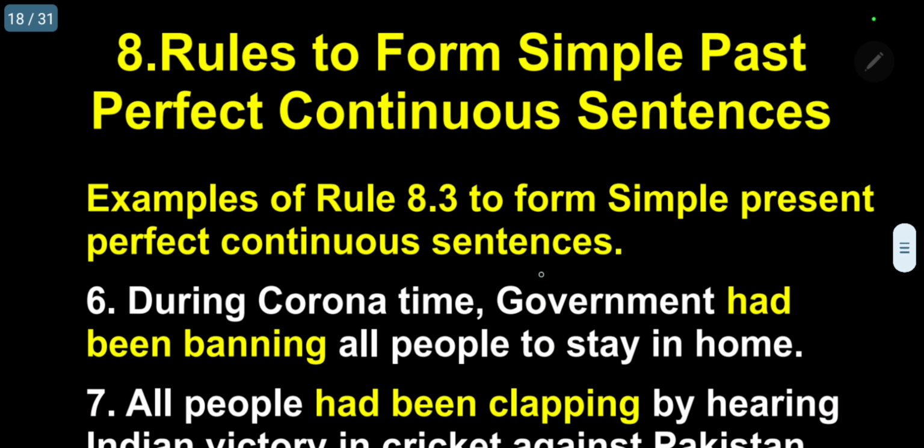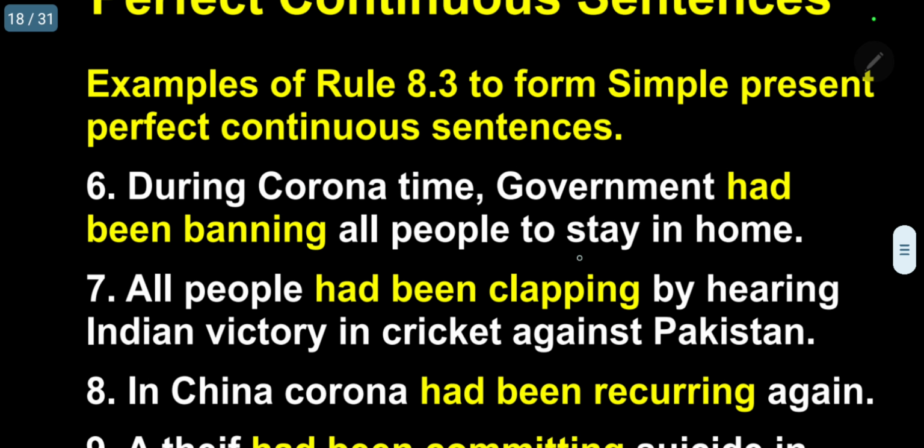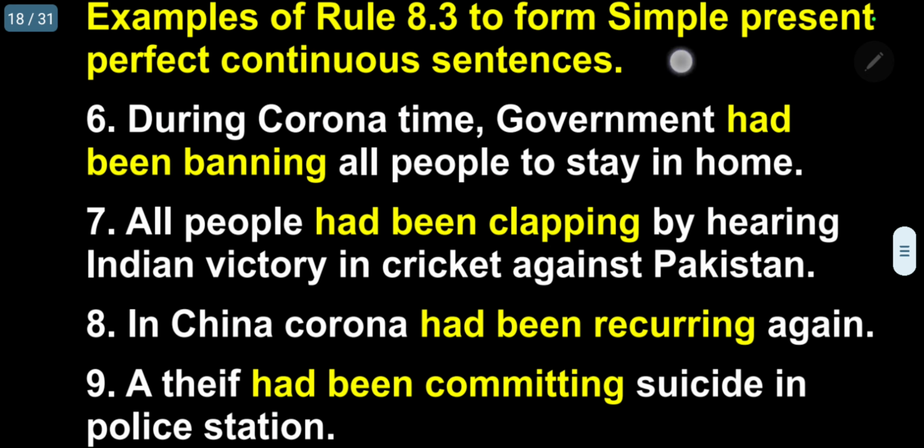Now the next rule says, the continuous sentences. The next letter is N. All the 9 letters, I am giving examples of sentences. During Corona time, government had been banning all the people to stay in home.